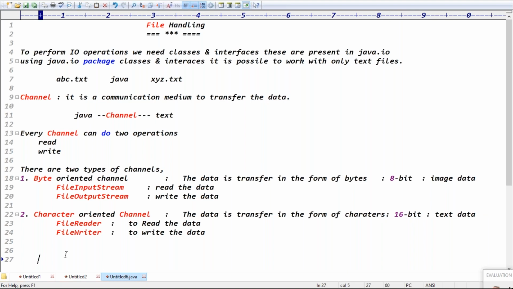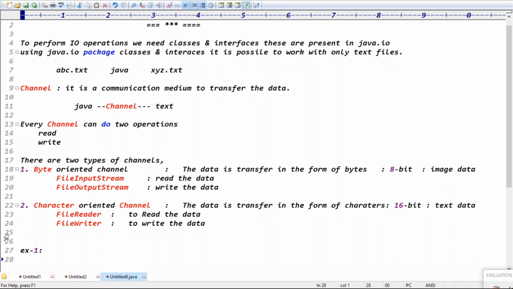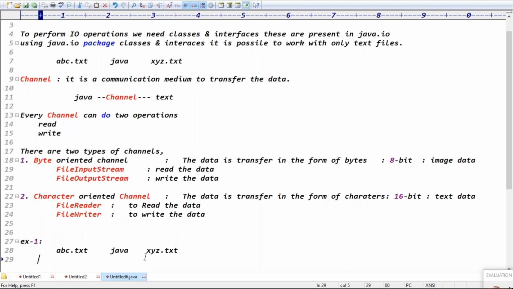There are two types of channels, guys. To read the data, let me go for an example. Let me do a Java application that reads the data from abc.txt file and writes the data to xyz.txt file. To perform these operations, we just have to follow three steps.